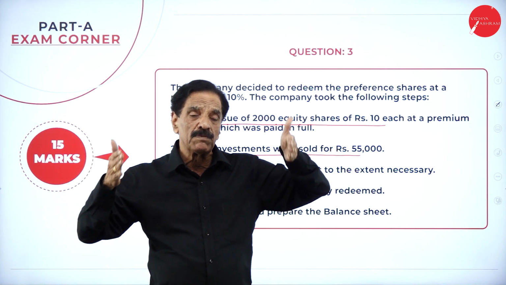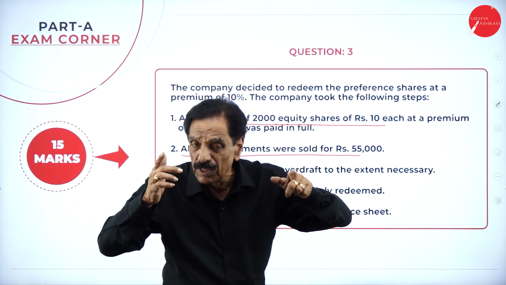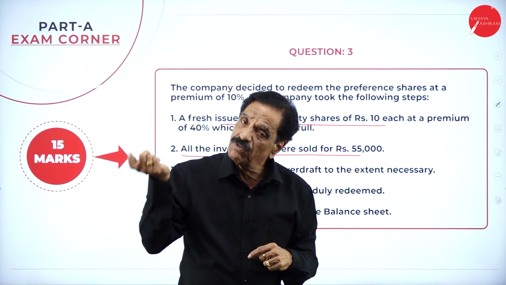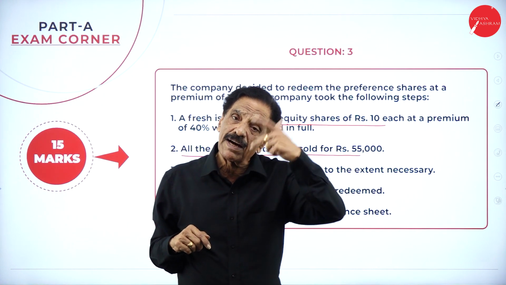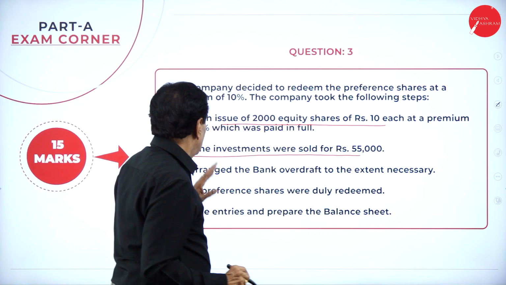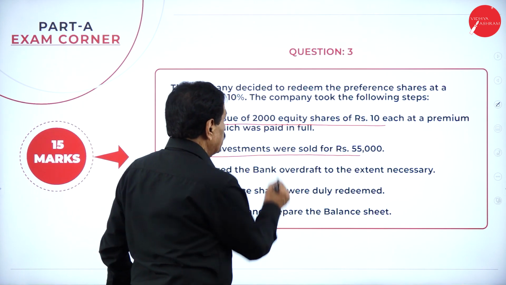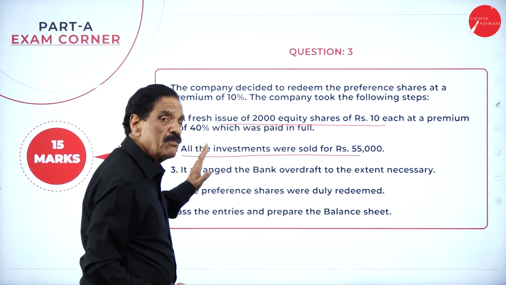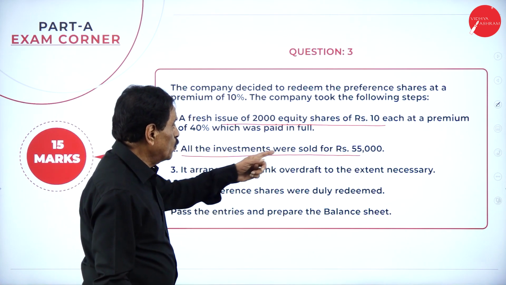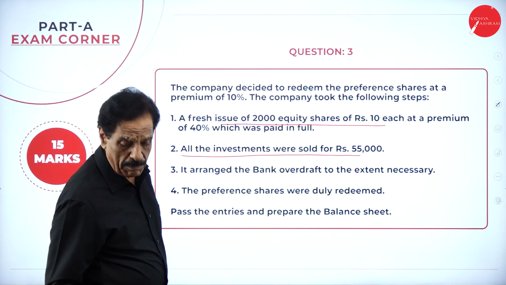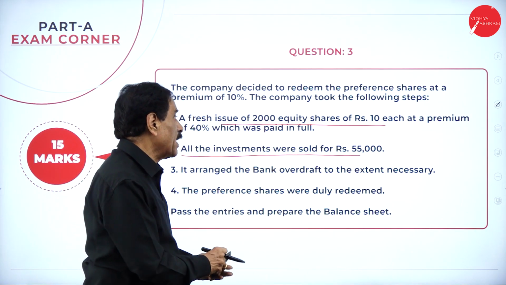What is the first point to remember? If the shares are not issued, first create the CRR. If shares are issued, for the balance you create the CRR. If you see here now, the shares are issued. How many shares are issued? 2,000 equity shares of 10 each at a premium of 40% have been issued. 40% of 10 is 4 rupees. So for the balance, you have to create.